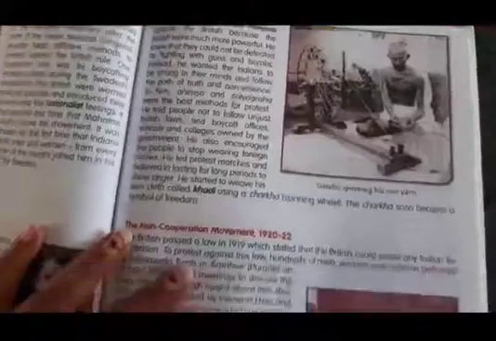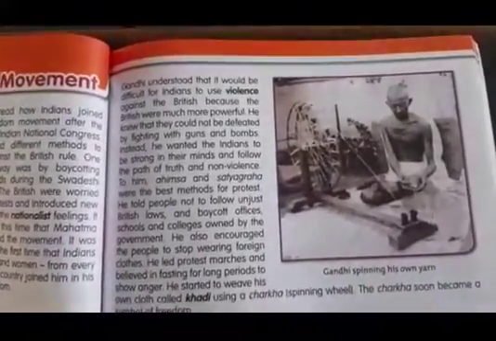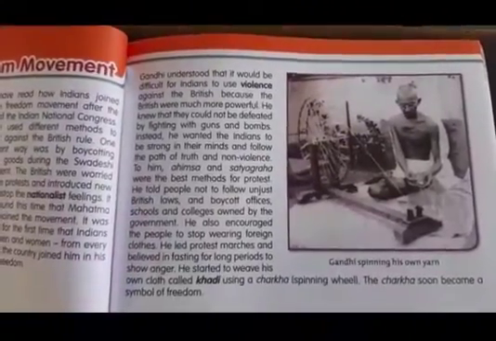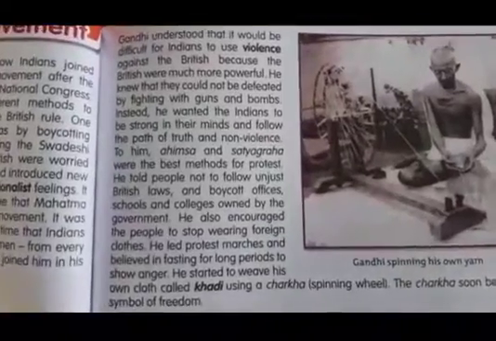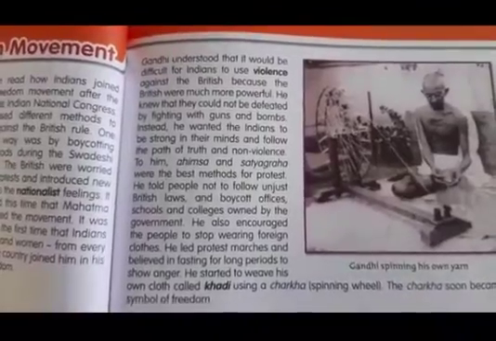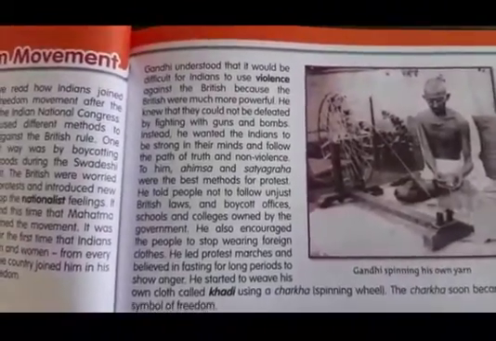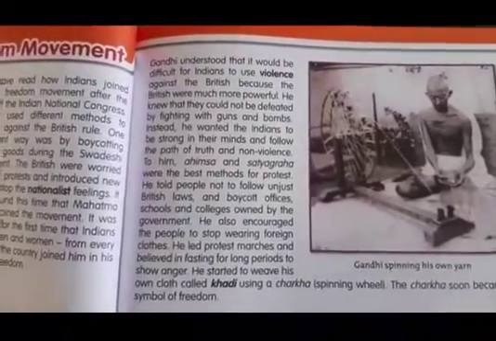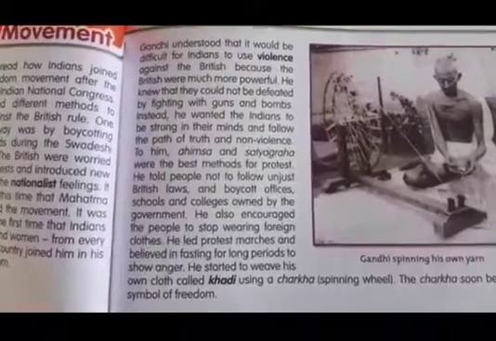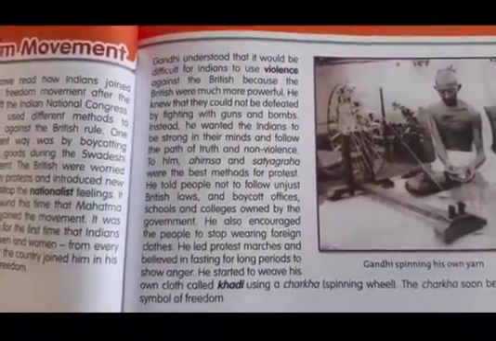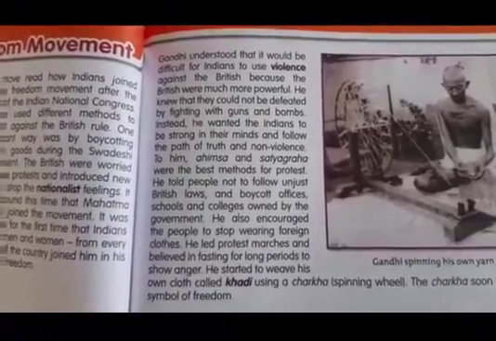Next page, children. Page number 77. Gandhiji understood that it would be difficult for Indians to use violence against the British because the British were much more powerful. British people are very powerful, children. How? Because they have guns, we don't have guns. He knew that they could not be defeated by fighting with guns and bombs. Instead, he wanted the Indians to fight, to be strong in their minds and follow the path of truth and non-violence.